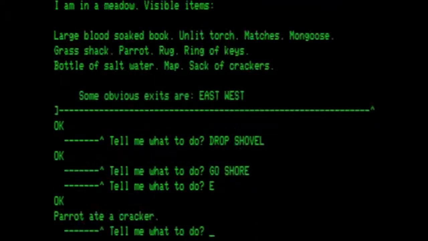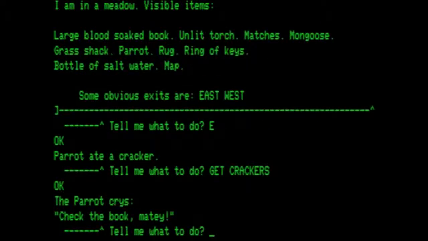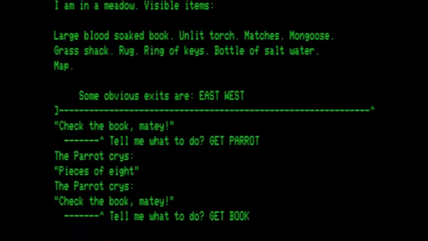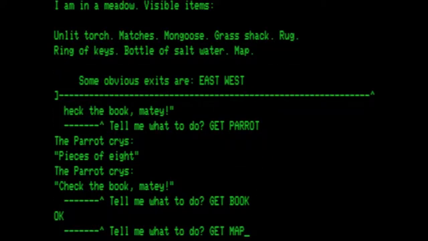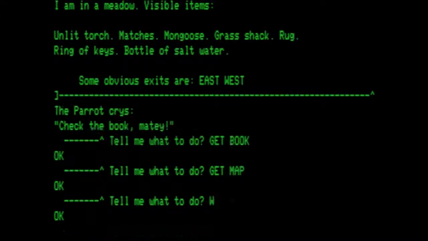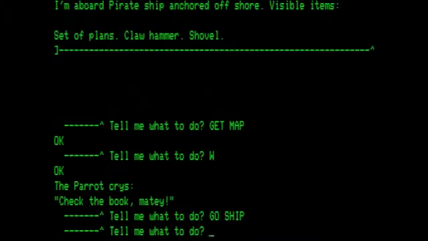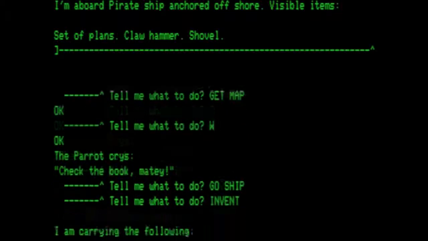Go east, get the crackers, get the parrot, get the book, get the map, then we go west, and we go back to the boat. I wonder if I can say ship. Go ship. Takes us to the ship, whether it says boat or ship. That is good. Let's check our inventory again.